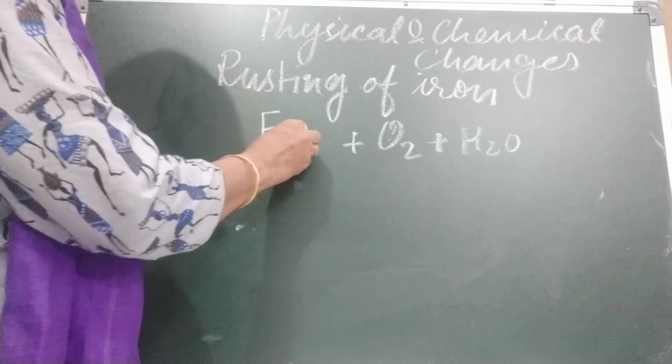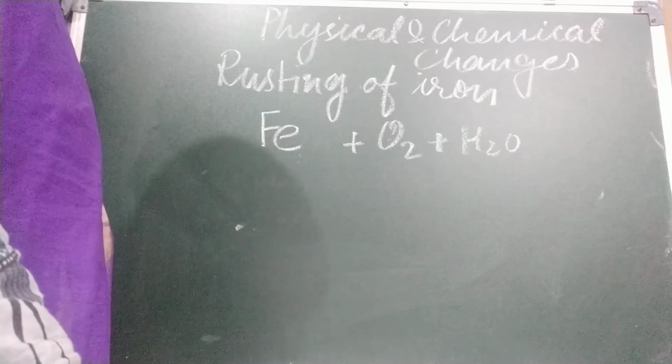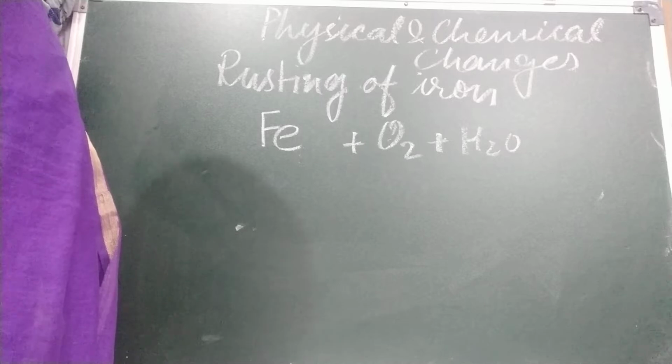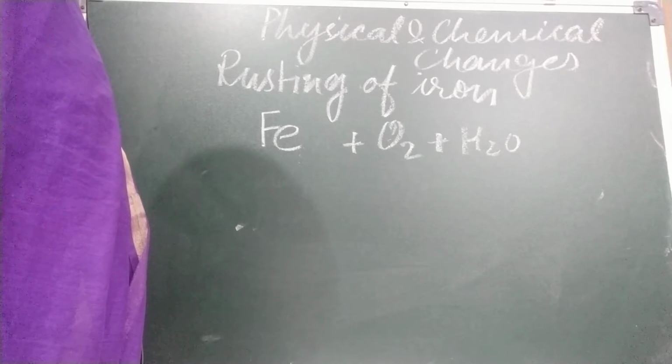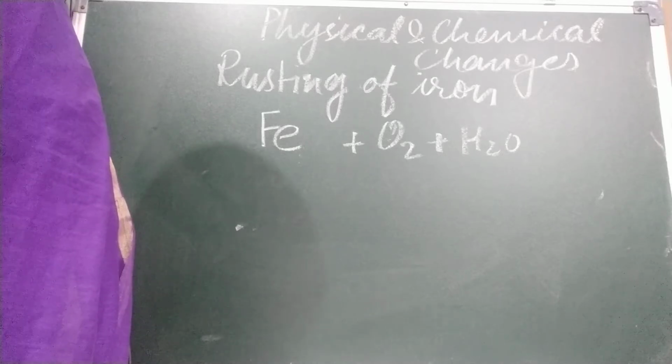This is the symbol of iron. Children, we have all noticed that iron nails or iron objects like an iron gate get covered with a reddish brown substance. What is that called? Rust. It is a brownish powdery substance, and the chemical formula of rust is iron oxide.